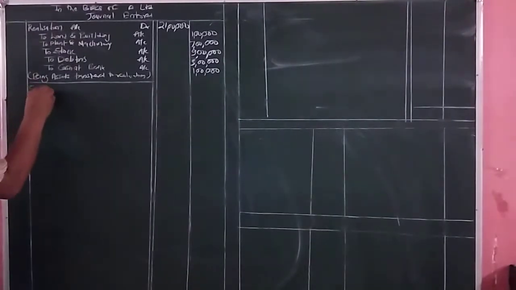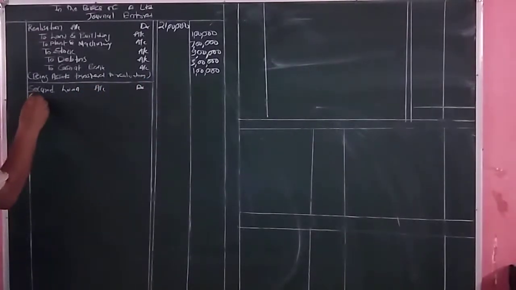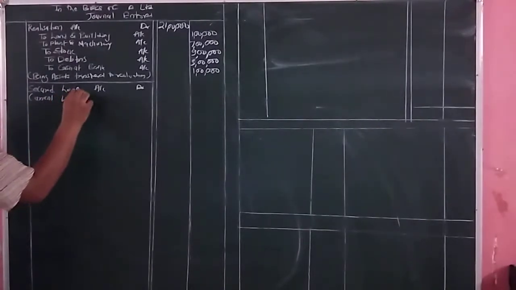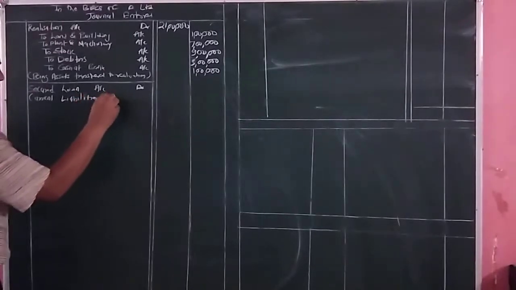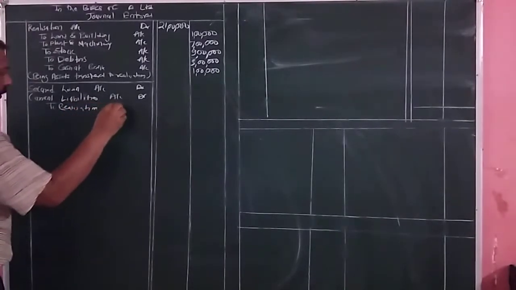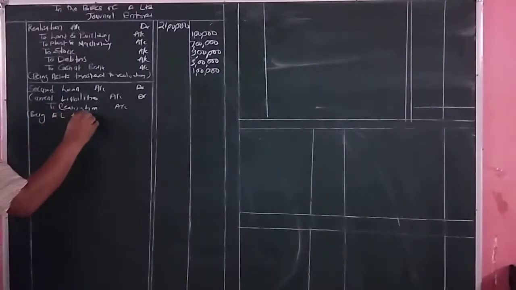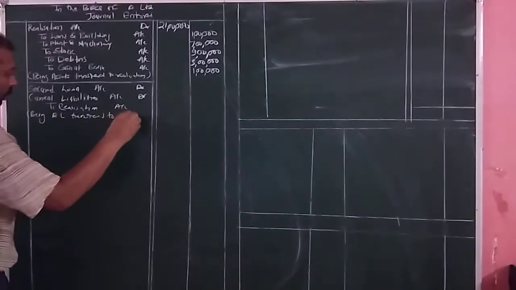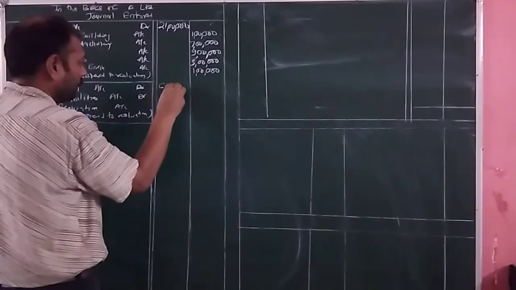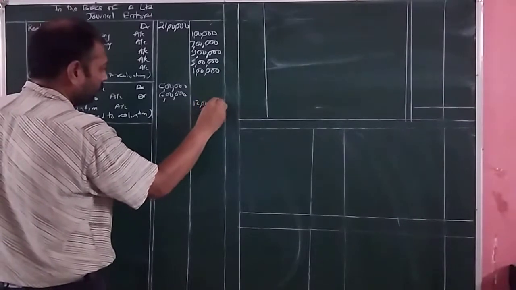So secured loan account debit, current liabilities account debit to realization account, being external liabilities transferred to realization account. The amount of secured loan is equal to 6 lakh rupees and current liabilities are also equal to 6 lakh. Total amount is equal to 12 lakh.